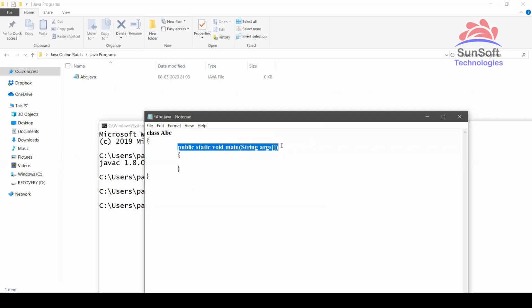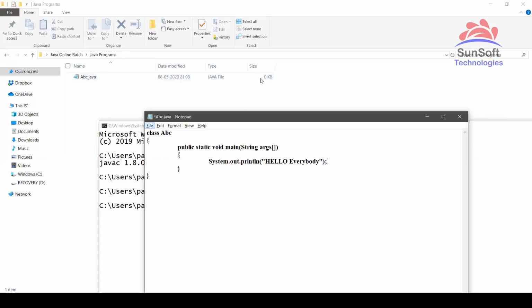The complete description of the main function we'll discuss later when we come across those topics one by one. Like this is an array argument, where will this come from, why is this static, why public. Right now, don't worry about it, but this is the syntax. And then the printf statement. Like any programming language, we start learning with a hello world kind of thing. So here I'm printing hello everybody. Okay, hello everybody. So this is the code.